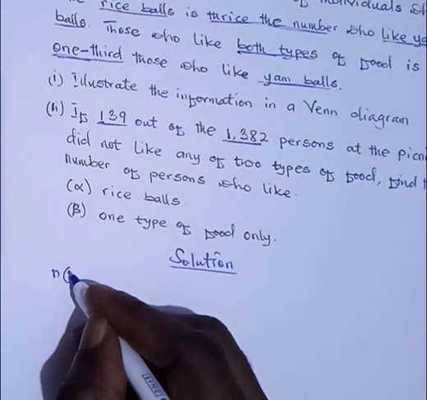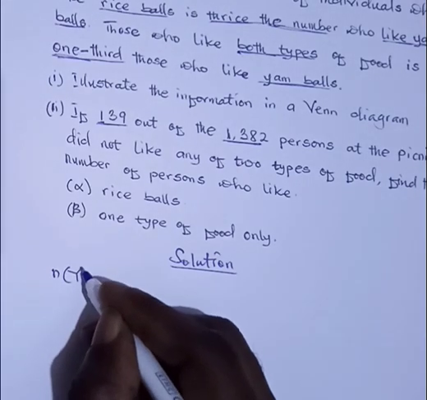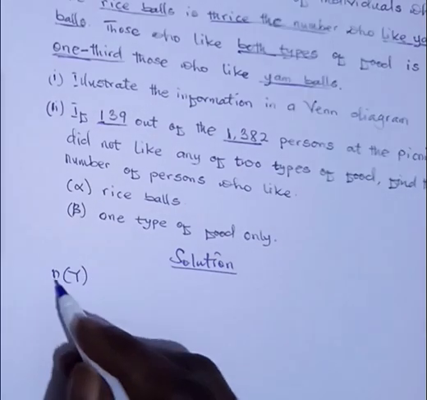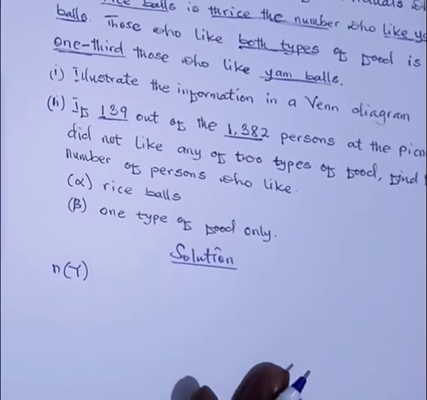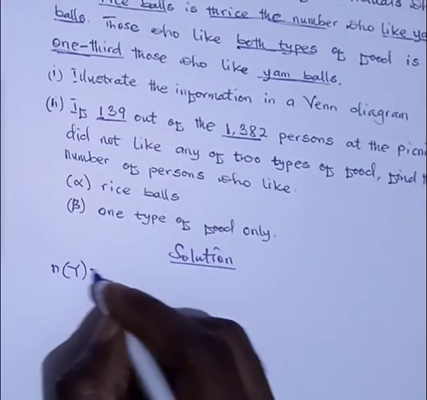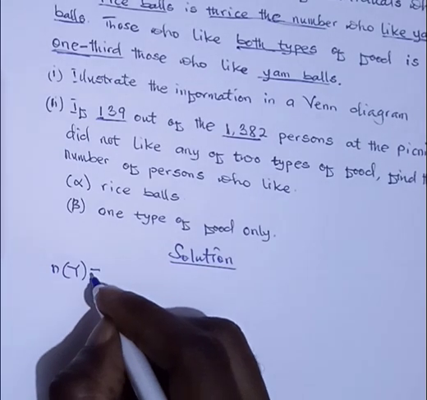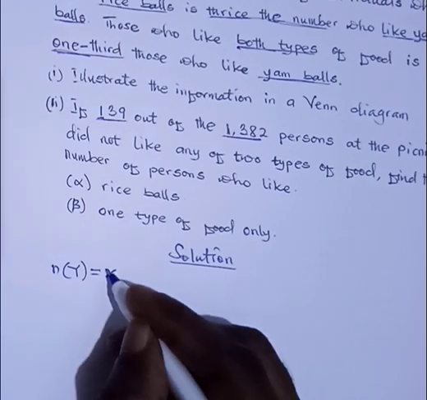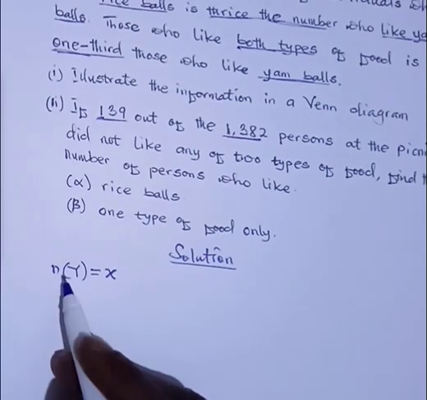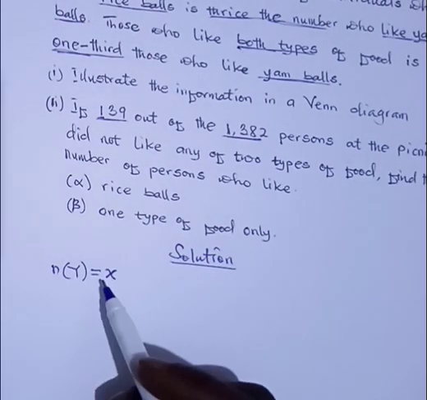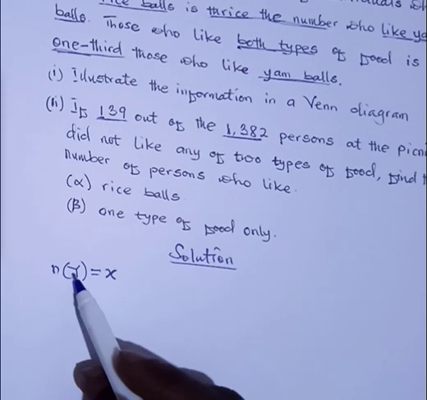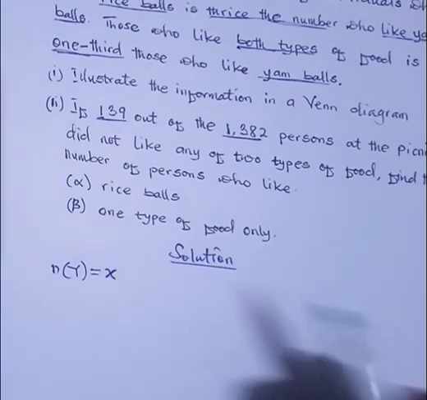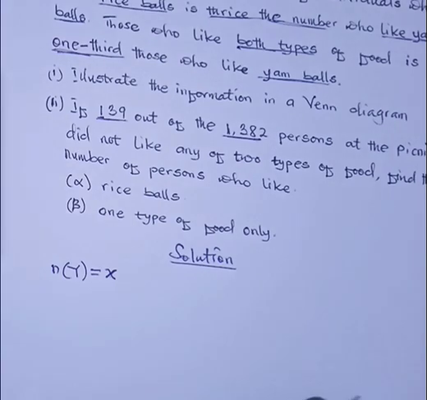Capital Y represents the set of those who like yam, but because we don't know the number, I will use X to represent the number of persons who like yam. Have you gotten that? Okay.